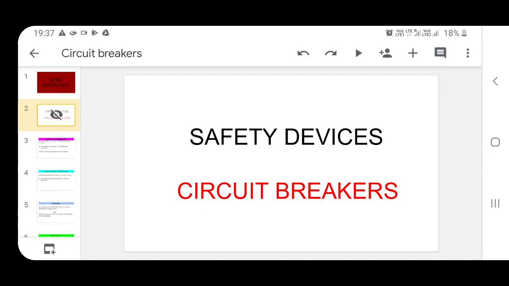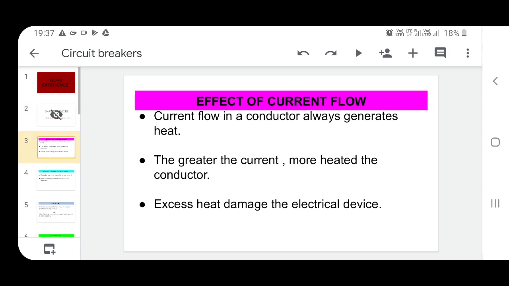Hello friends. Now the topic is safety devices. Under the safety devices, our topic is circuit breakers. So before starting the circuit breakers, we have to discuss some important points.